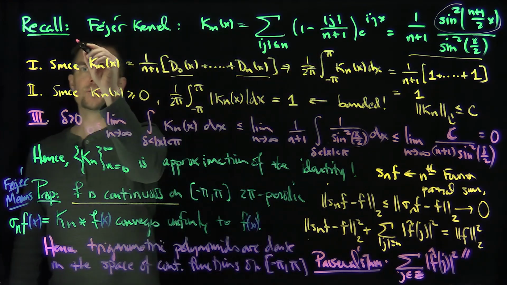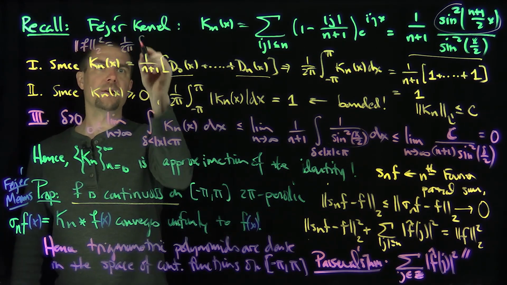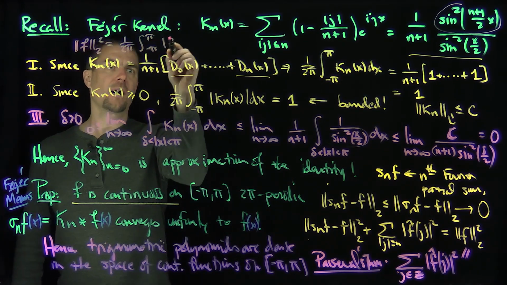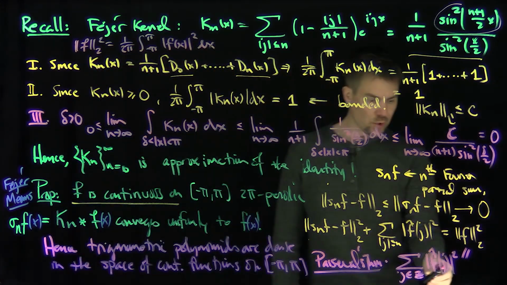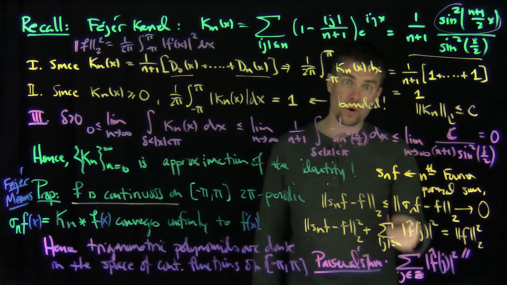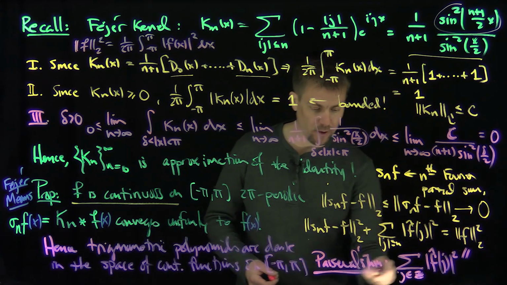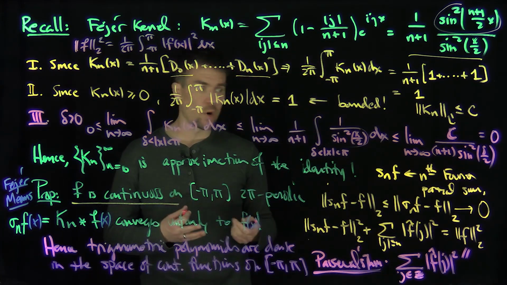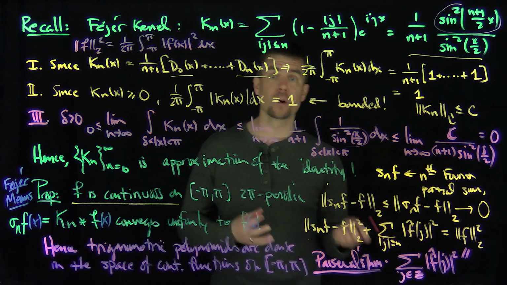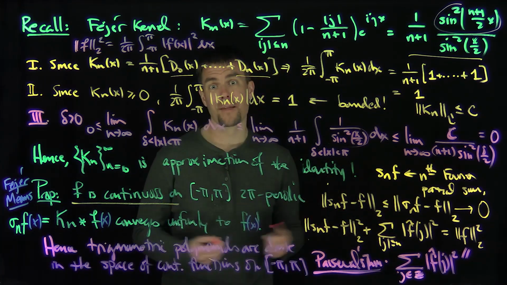So in other words, this L2 norm squared over here is just 1 over 2 pi, the integral from negative pi to pi of the function f of x squared dx. So in other words, the sum of the squares of the Fourier coefficients is equal to the L2 norm of the function squared, and that's the Parseval theorem. We can polarize this to get other versions of the Parseval theorem as well, but this is the main ingredient. This allows us to compute a large class of infinite sums by using the Parseval theorem. Thank you very much.